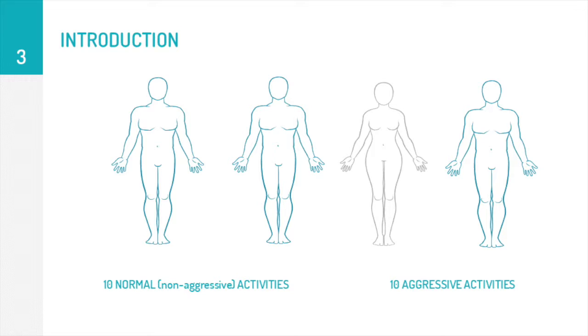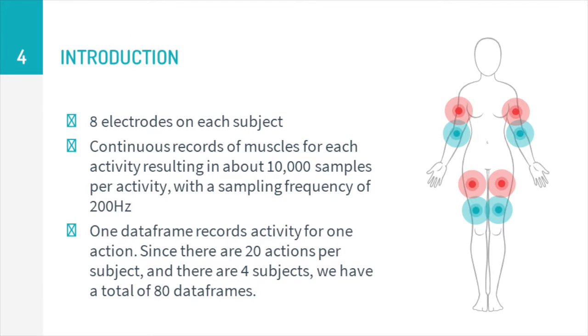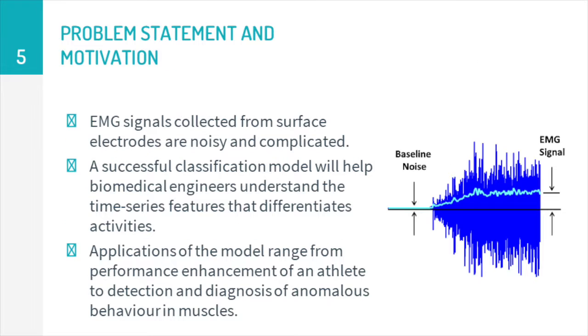Our dataset is comprised of 4 subjects, and each subject performed 10 normal activities and 10 aggressive activities. There are 8 electrodes on each subject, and continuous records of muscles for each activity, resulting in about 10,000 samples per activity with a sampling frequency of 200 Hz, and one data frame records activity for one action. Since there are 20 actions per subject and there are 4 subjects, we have a total of 80 data frames.